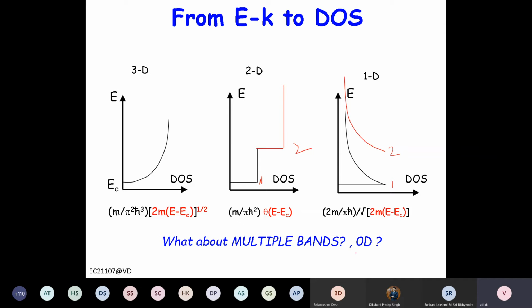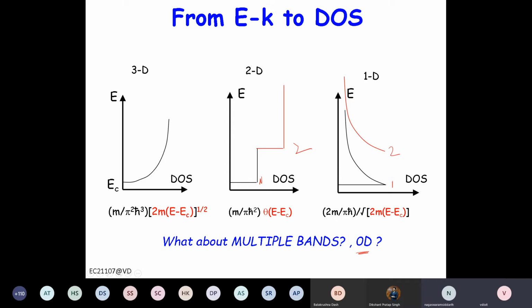Now, what about 0D? What will happen if there is a zero dimension? If somebody wants to ask a question, otherwise please mute yourself.